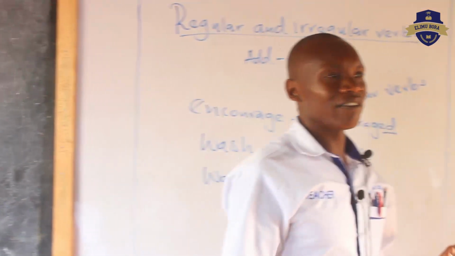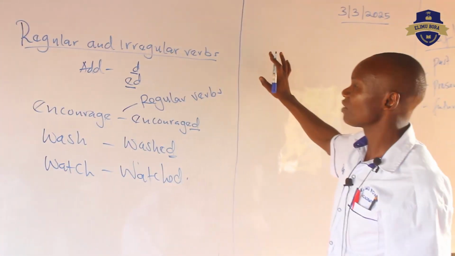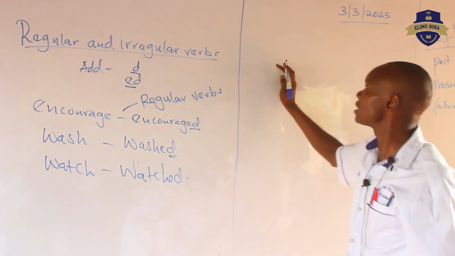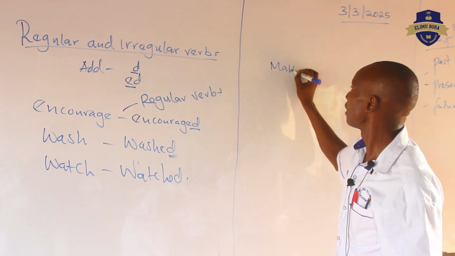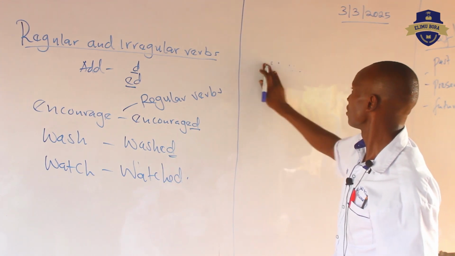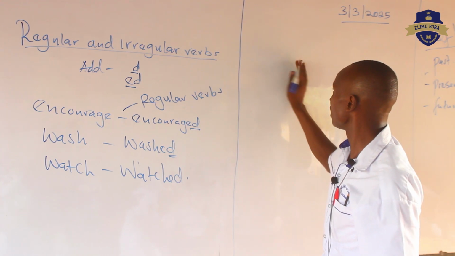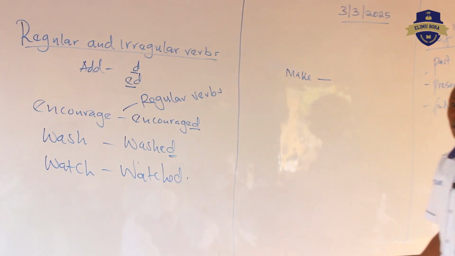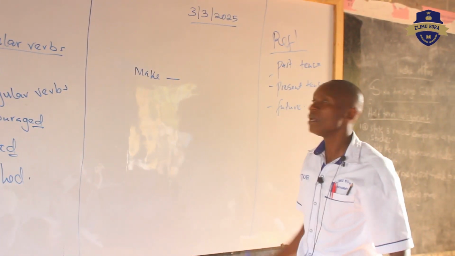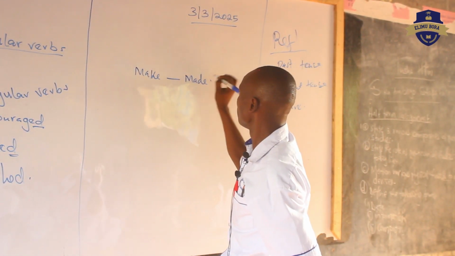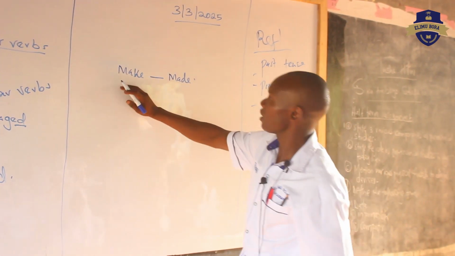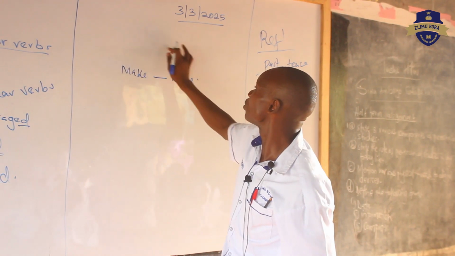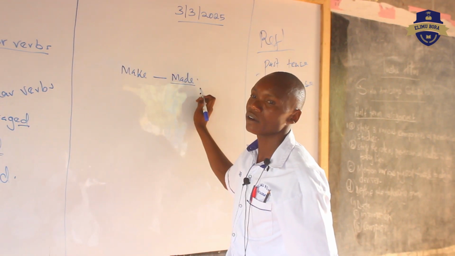Then when we're talking of irregular verbs, they are changing the words. They are changing the pronunciation of the word. For example, one like make. The past tense of the word make is made. You see that? Made. So you get that this word, the way it appears in present tense, when you are changing it into past tense, the pronunciation varies.